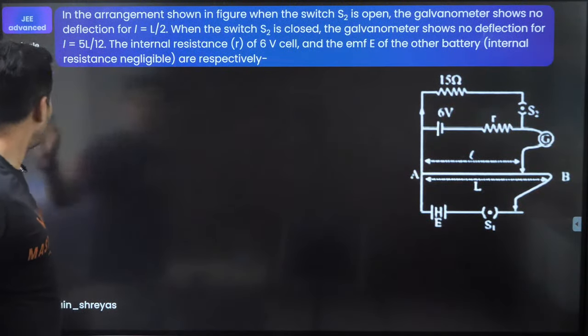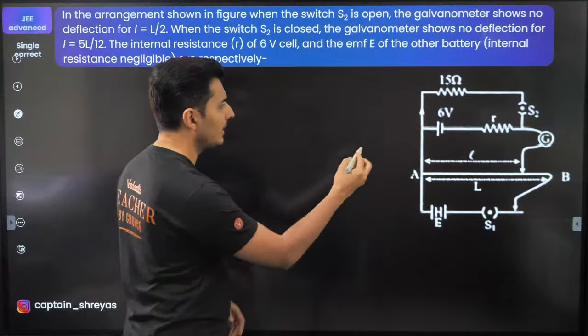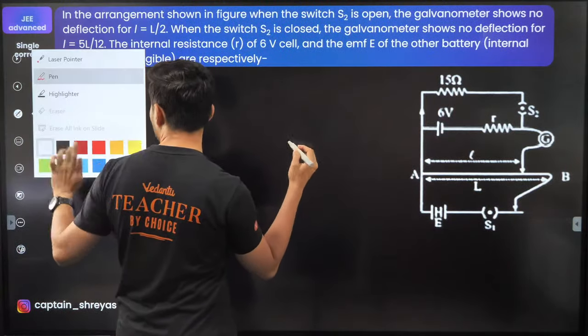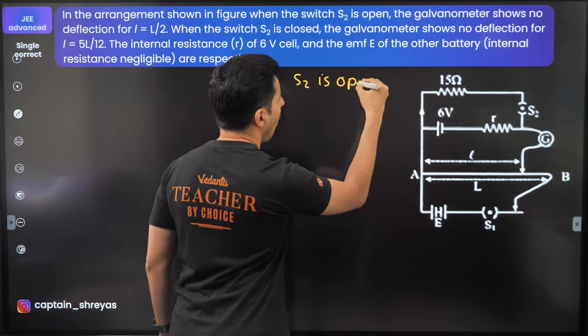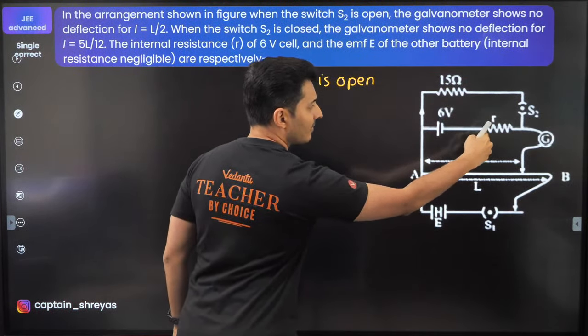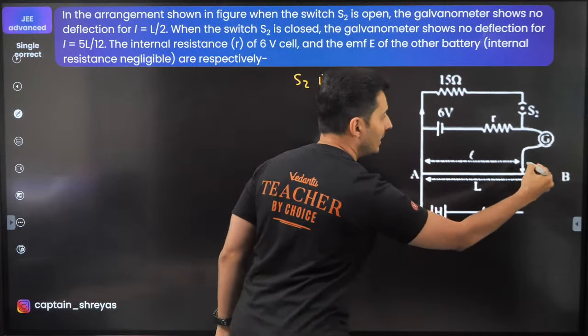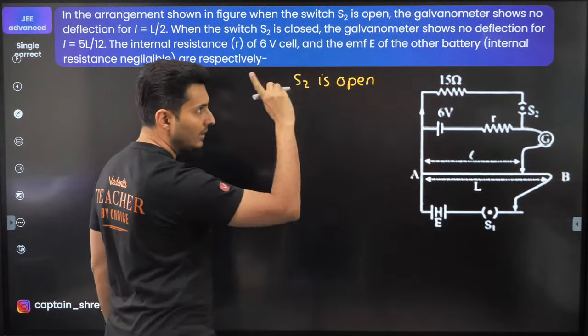So if you think about it carefully, when S2 is open, this resistor will have no use because there is no current in the galvanometer, null deflection.